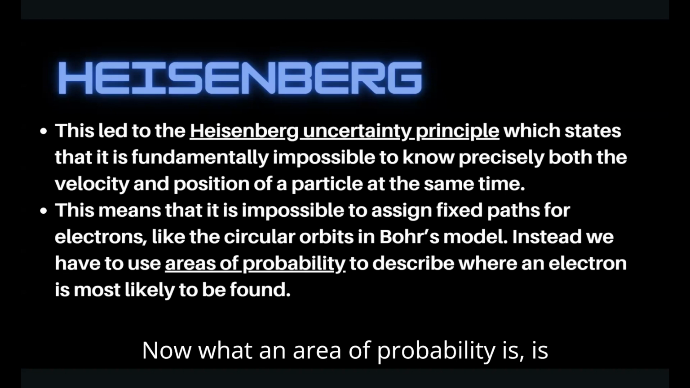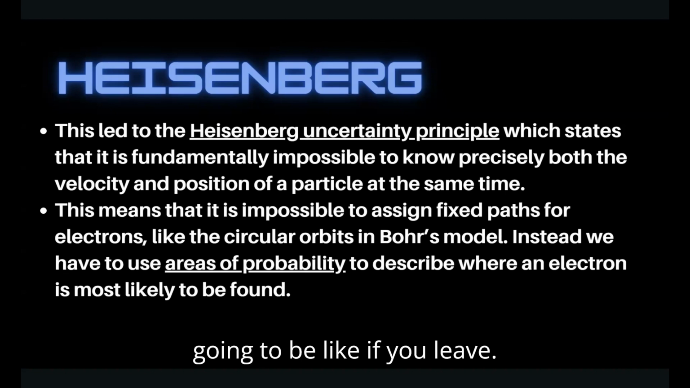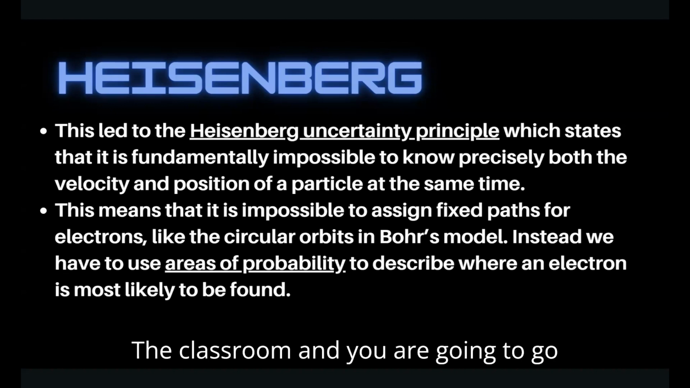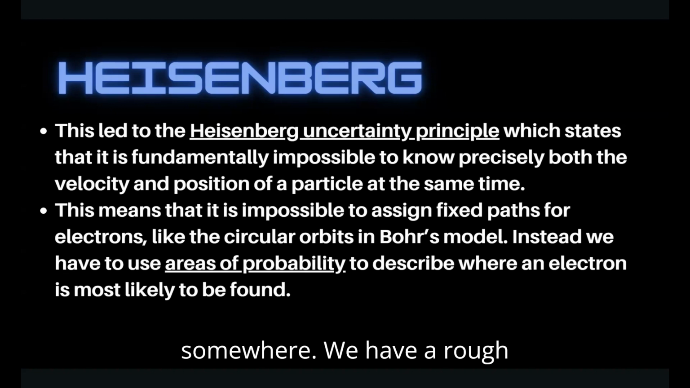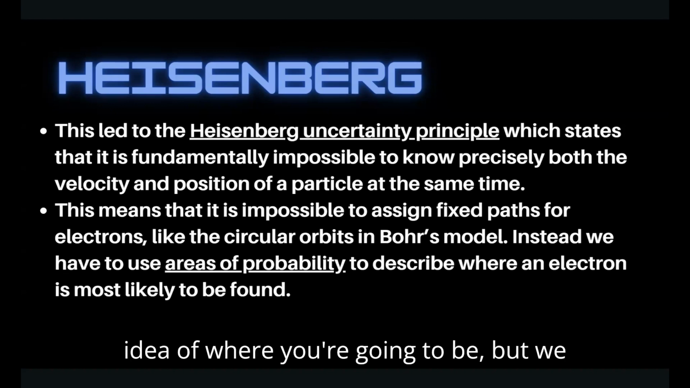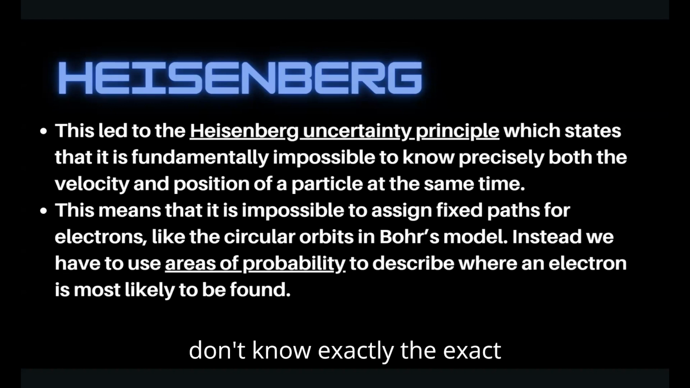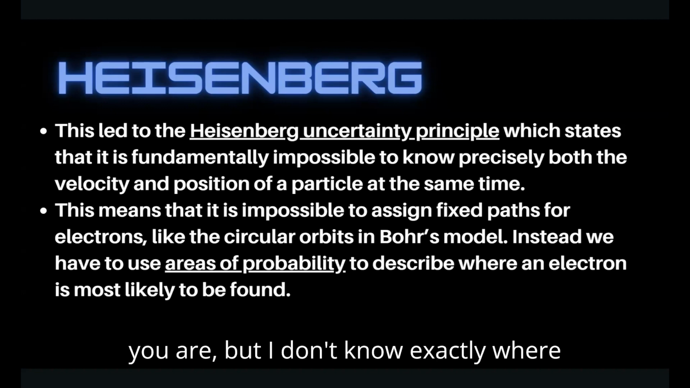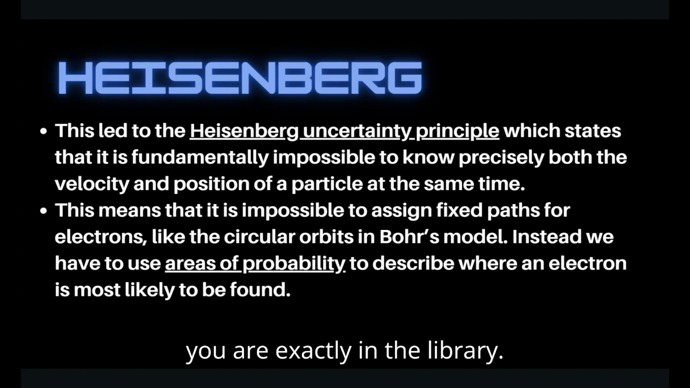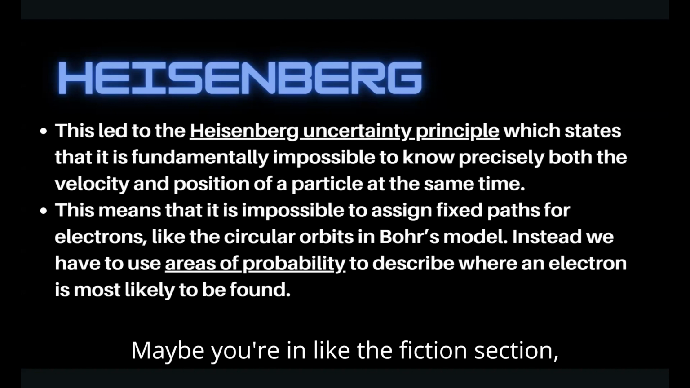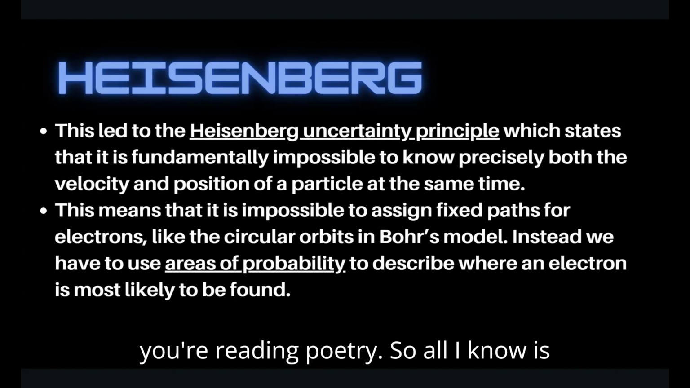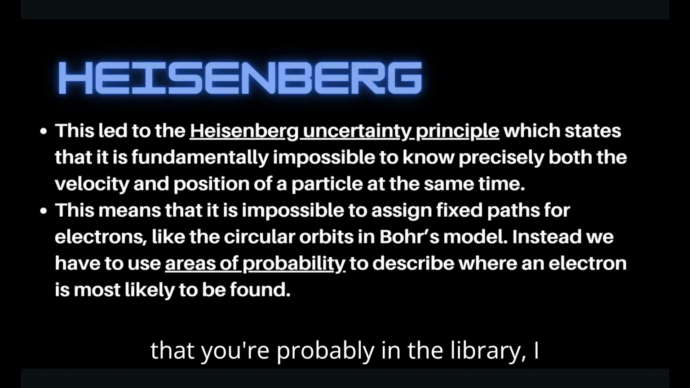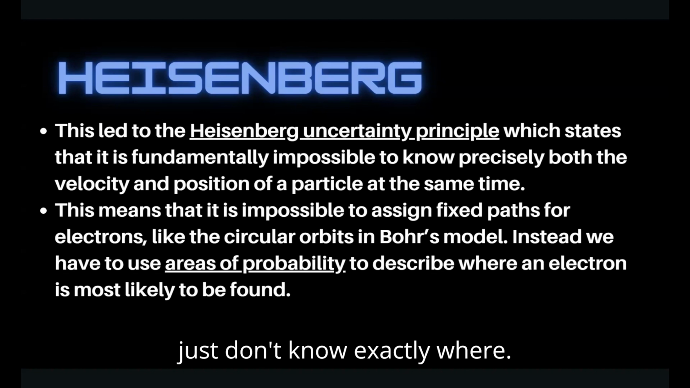What an area of probability is like: if you leave the classroom and you go somewhere, we have a rough idea of where you're going to be, but we don't know the exact location. For example, if you leave the classroom and you go to the library, the library is an area of probability of where you are, but I don't know exactly where you are in the library. Maybe you're in the fiction section, maybe you're in the nonfiction, maybe you're reading poetry. All I know is that you're probably in the library. I just don't know exactly where.